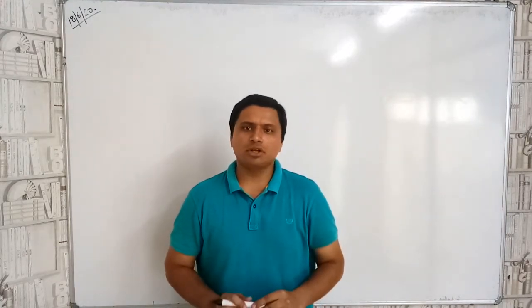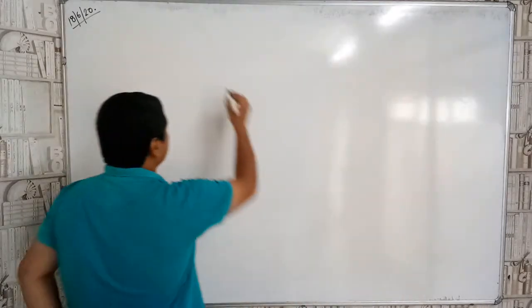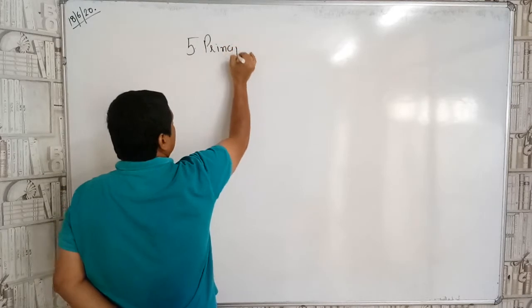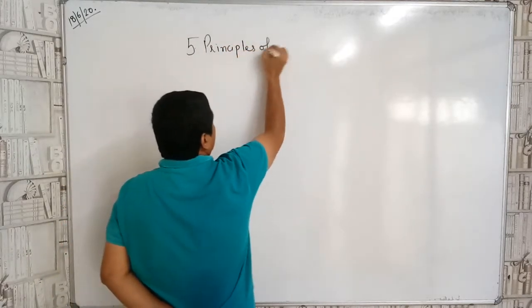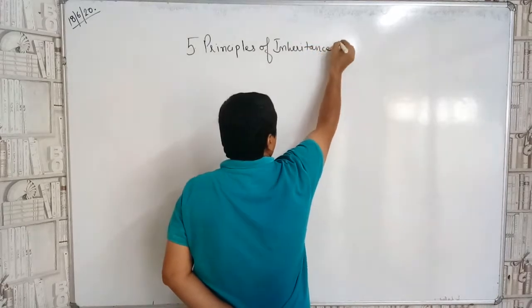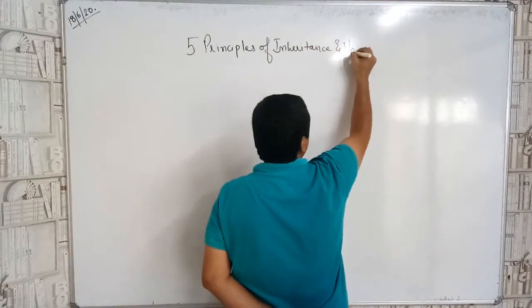Today we shall talk about a new chapter, that is chapter number 5, Principles of Inheritance and Variation.